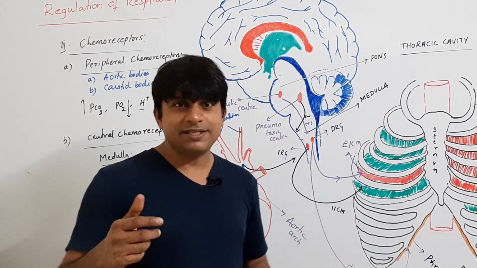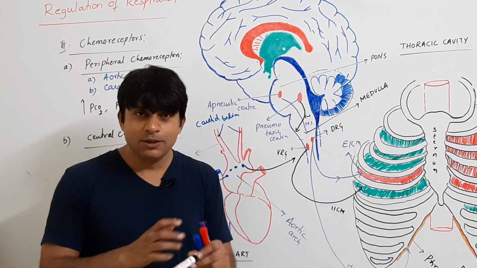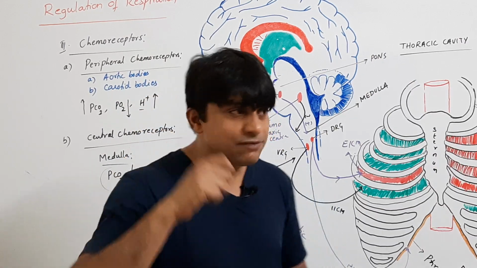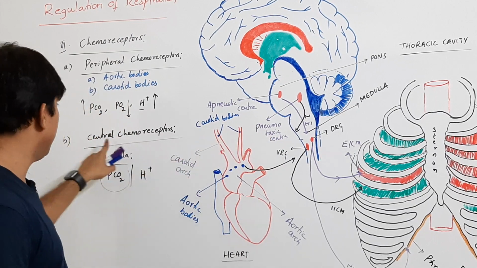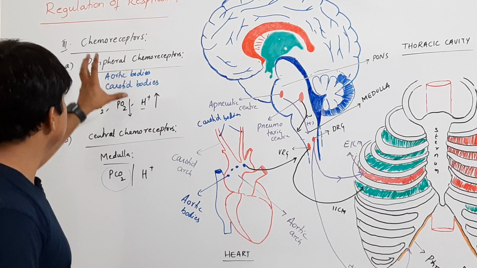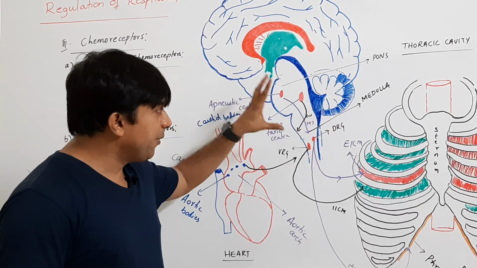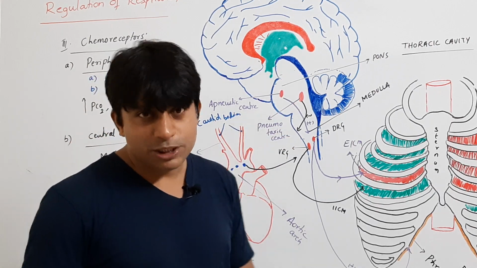Once it enters there, the carbon dioxide combines with water and forms carbonic acid, which dissociates into H+ and bicarbonate ions. These will be detected by the chemoreceptors present in the medulla. We call them central chemoreceptors, and they give a signal to the respiratory rhythm center in the brain so that it can alter the rate of respiration.